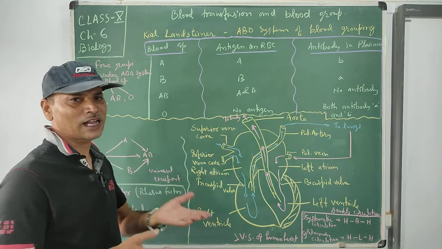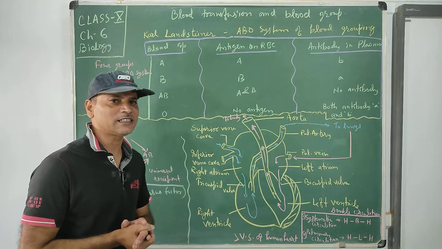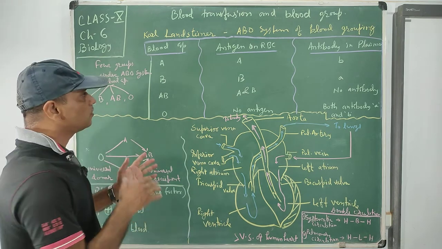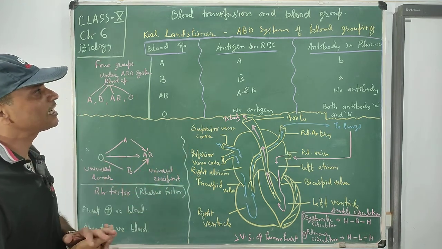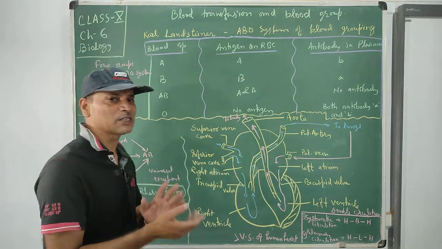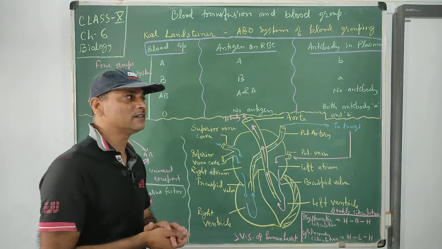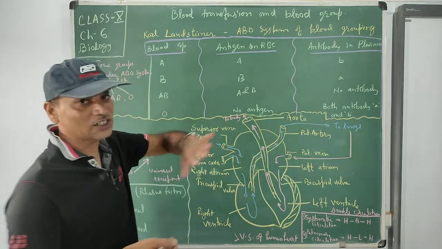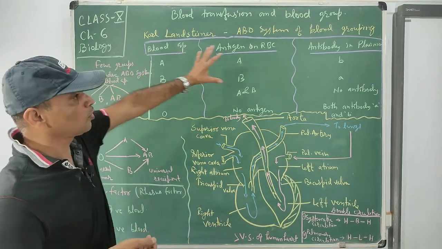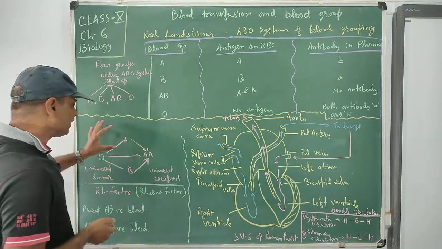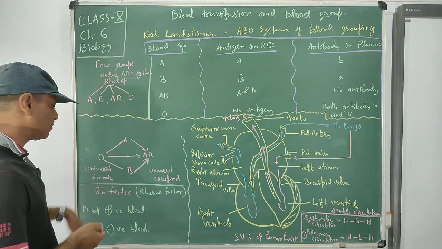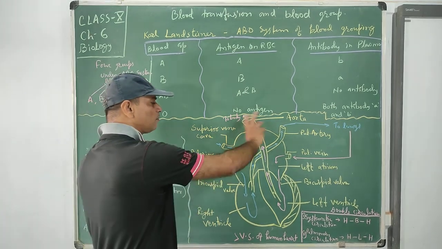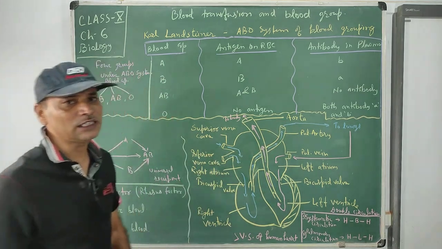In the previous class on transportation, we discussed different things regarding transportation: why it is necessary, what type of transport is required, and the blood content. In this session we will discuss blood groups, then the donor and recipient of blood, then the RH factor, and then the physiology of the human heart, how it works.